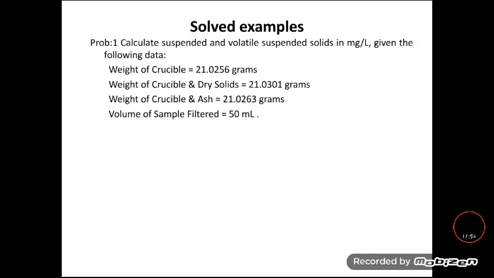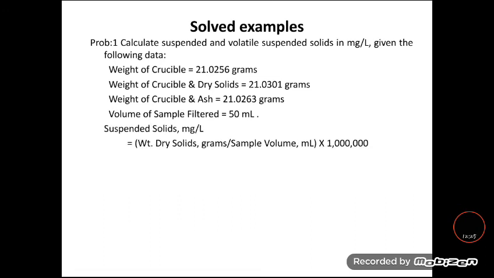So next we are going to discuss solved examples regarding the suspended solids present in wastewater. Calculate the suspended and volatile suspended solids given the following data. Here the weight of the crucible, the weight of the crucible with dry solids, and with the ash are given in grams. The volume of the sample filtered is taken as 50 ml.